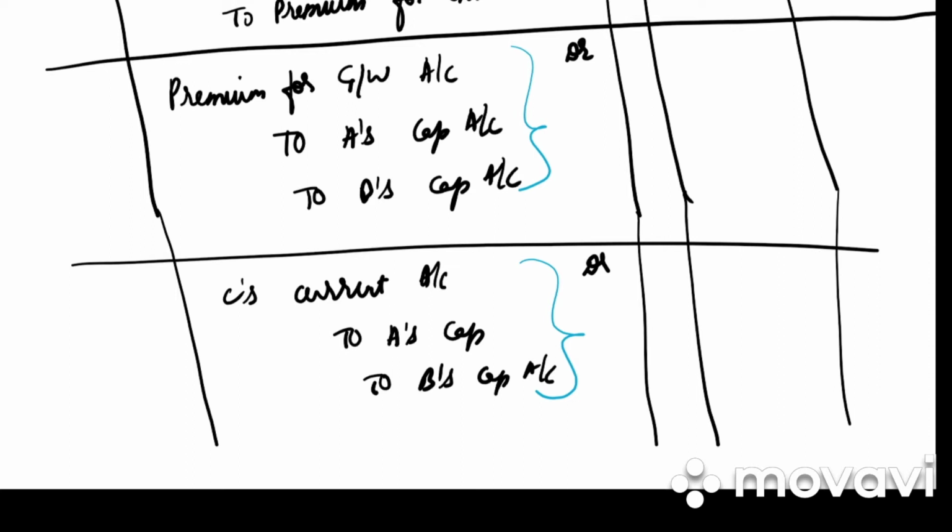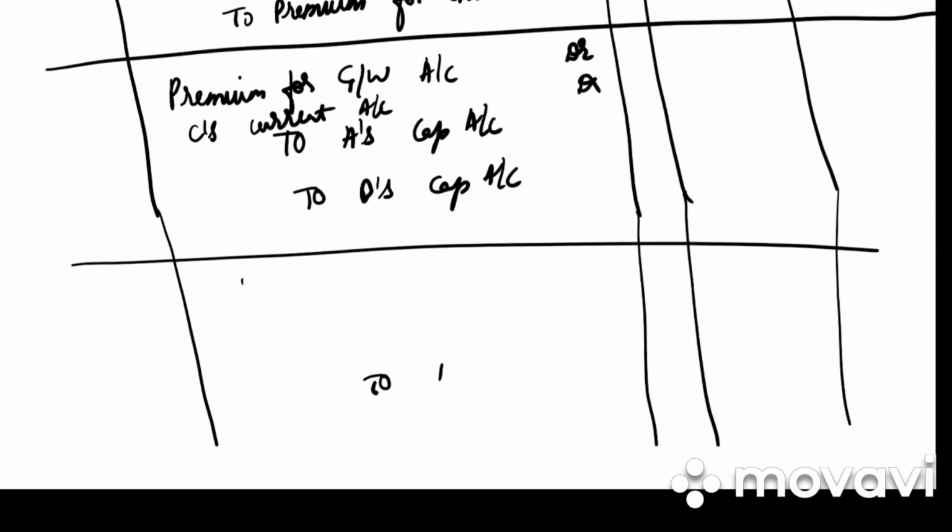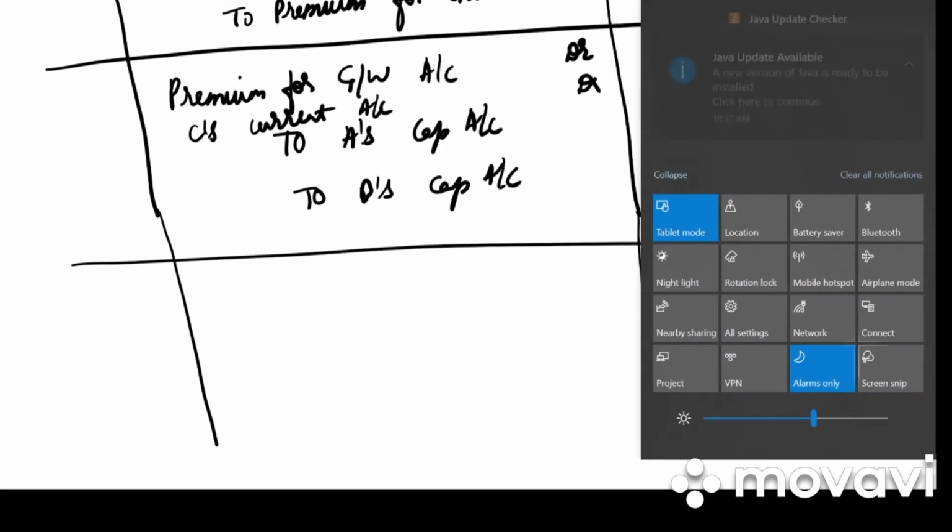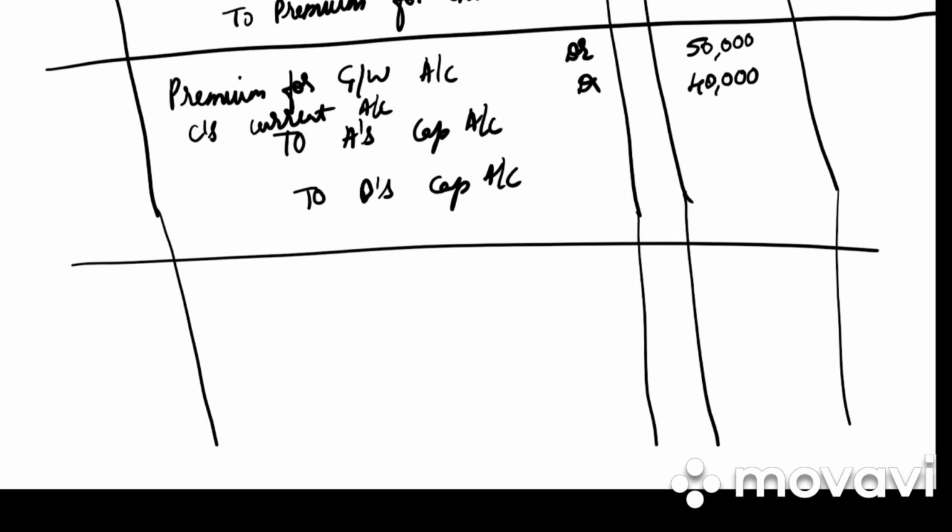It is okay if you want to write it separately as well. It is not wrong. It is right. But I will be writing a combined entry. So premium for goodwill account debited, C's current account debited to A's capital account, to B's capital account. What is the premium for goodwill? He brought 50,000. What is the current account? He has not brought 40,000 as a part of his goodwill. Total कितना है? 90,000.